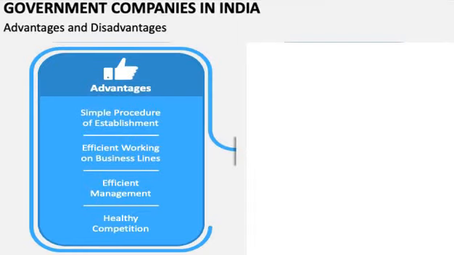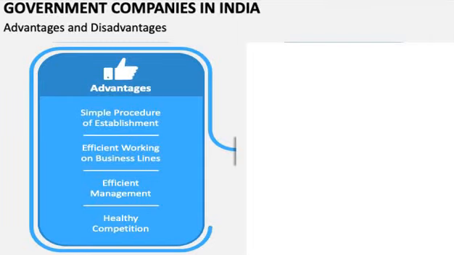That is the second advantage. And the third one is efficient management. Here the management is in the hands of the board of directors, and we are hiring directors who are experts in foreign collaborations, experts in labor, and technical experts. For that sake, we are managing our company in an efficient manner. So that is the third advantage of government undertakings.